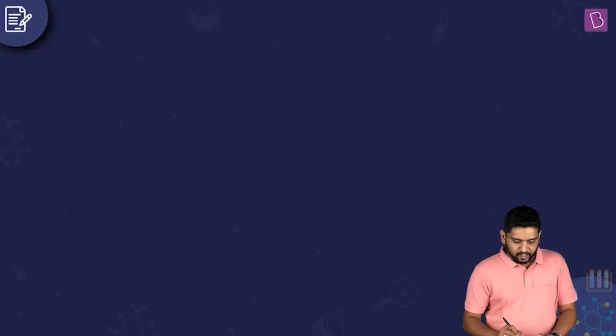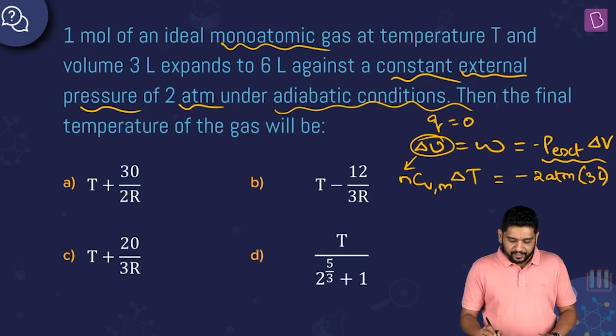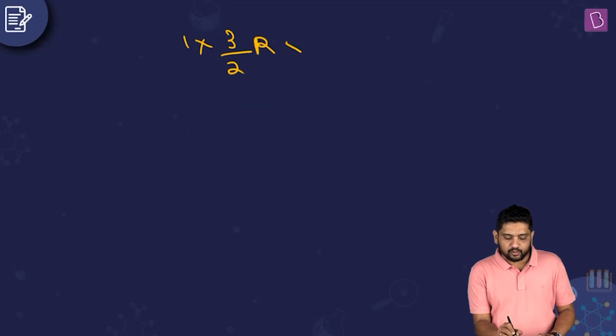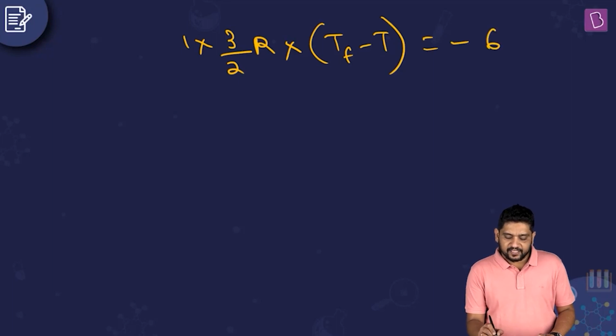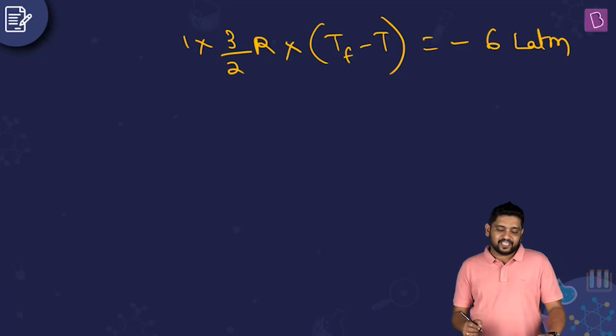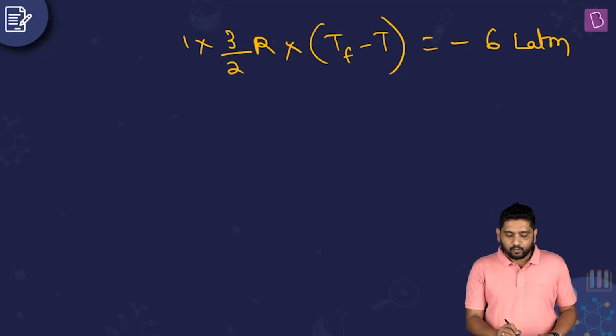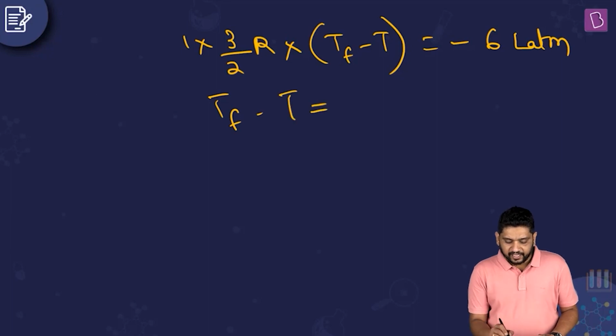So now we had 1 mole of a gas, and that was a monoatomic gas. So for a monoatomic gas, Cv molar is 3 by 2 R, right? So 1 into 3 by 2 R into delta T, which is T final minus T, is supposed to be equal to minus 6 liter atmosphere. So accordingly, if I take R in liter atmosphere per mole per Kelvin, what I can see here is that T final minus T is equal to minus 6 into 2 by 3, right?